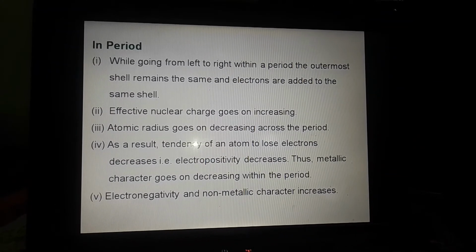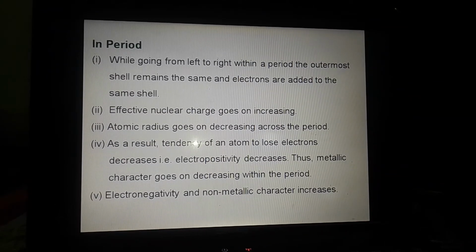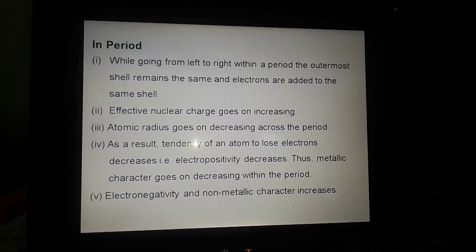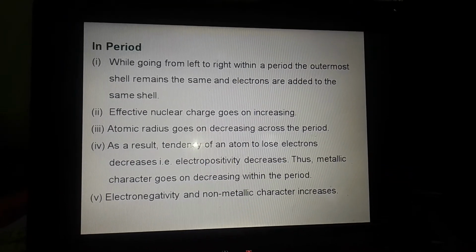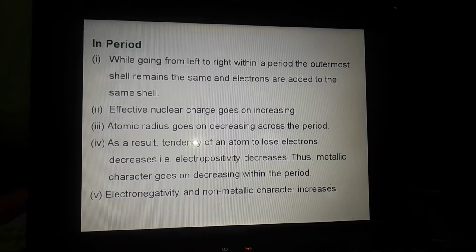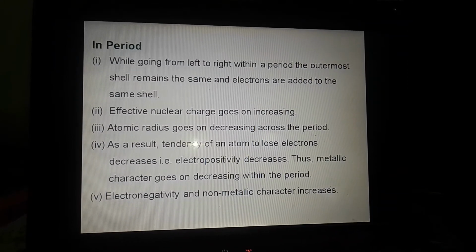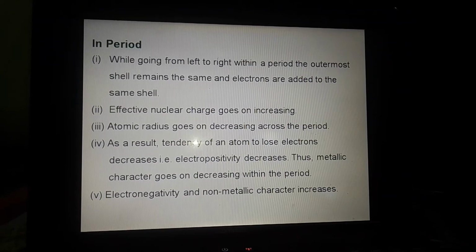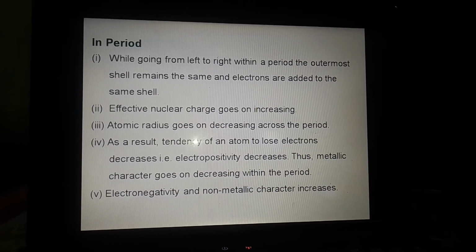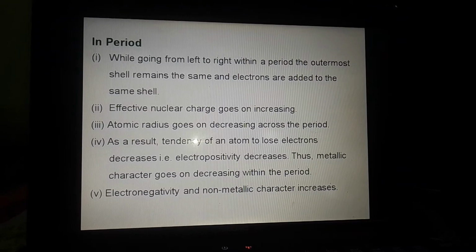Because of that, these elements have a tendency to gain electrons, so electropositivity decreases, and metallic character, the tendency to lose electrons, also decreases.